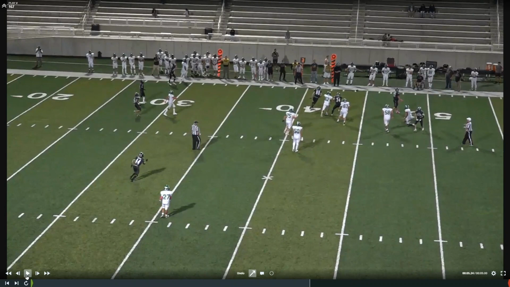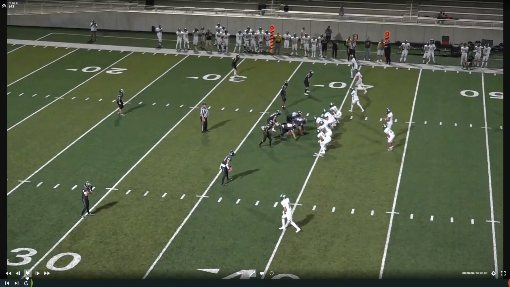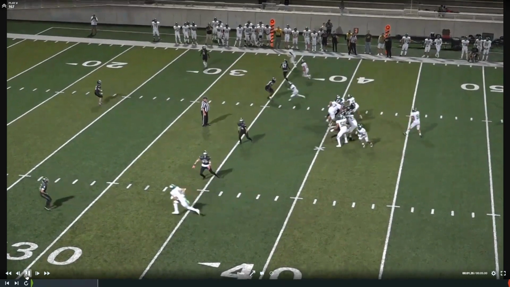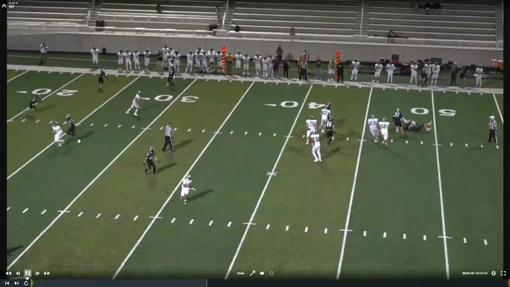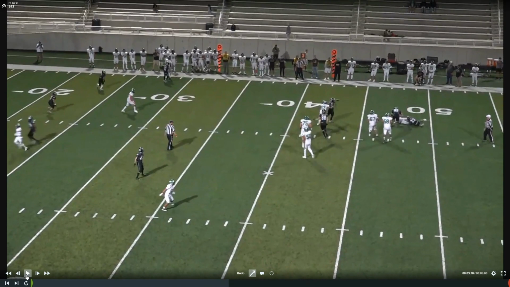So a whole lot to digest on this play, a whole lot to put together, and a whole lot to make sure that we understand the rules on. Number one, the quarterback is outside of the pocket and can legally ground the ball to save yardage. Number two, is there a receiver in the area if this ball does not make it back to the line of scrimmage? And then number three, who touches this ball first, offense, defense?